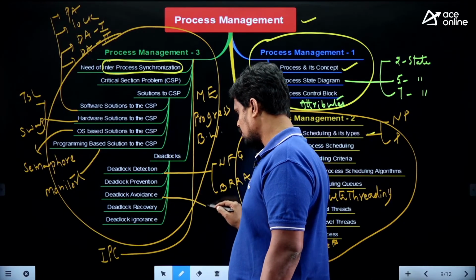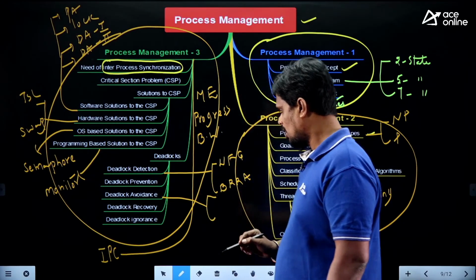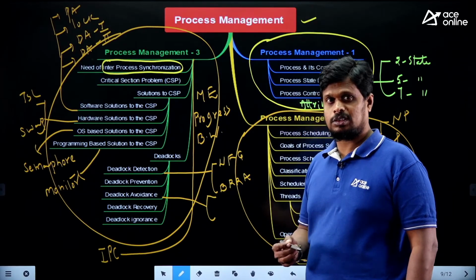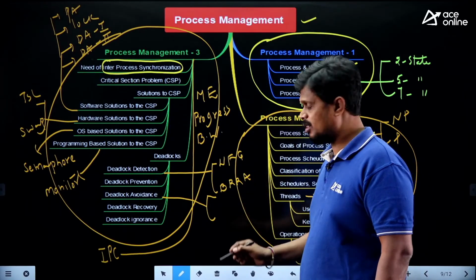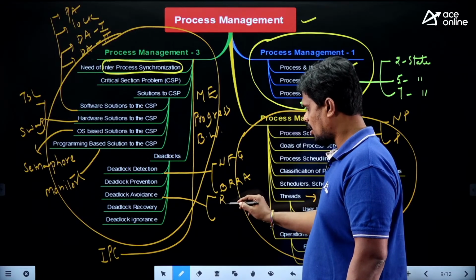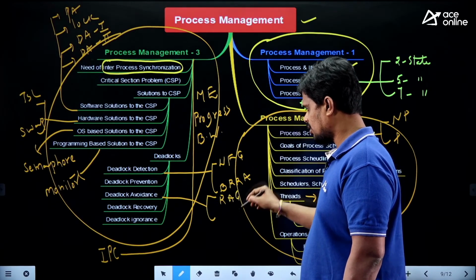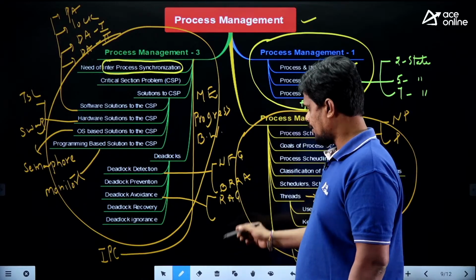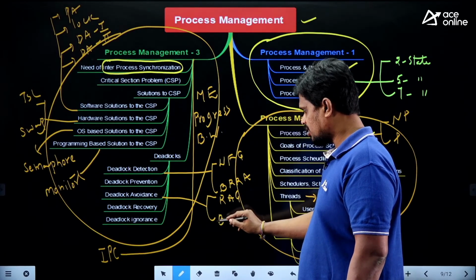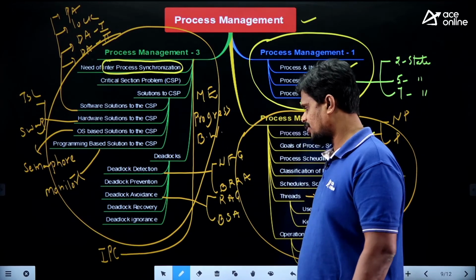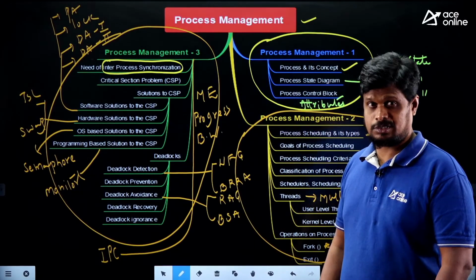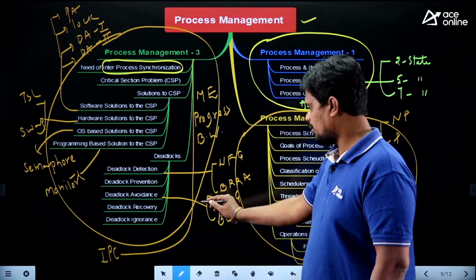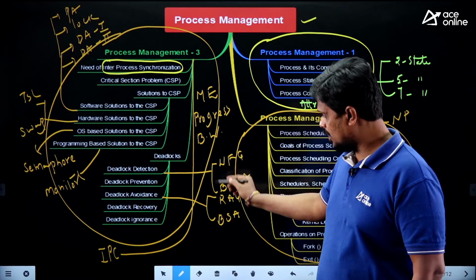Deadlock avoidance also you can see in 2 cases. What are the 2 cases? One is when the resource is having a single instance. Then you need to concentrate on the resource allocation graph, which is RAG. And the second one is the banker's safety algorithm, BSA, when the resource is having multiple instances. So these things we have covered in our classes, both the cases.